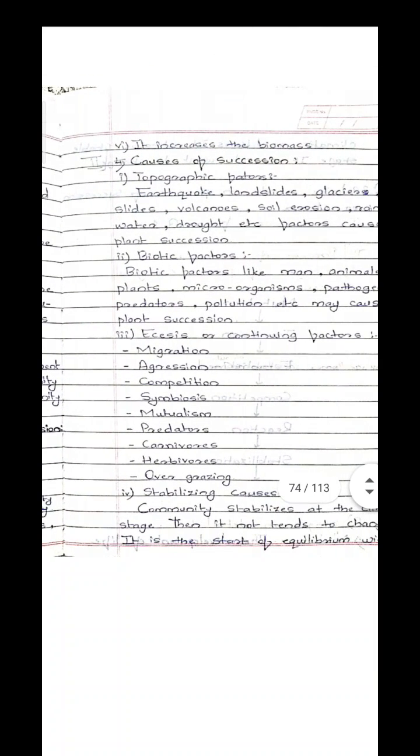In the stage of succession, some structural complexity is observed, and due to the succession, the biodiversity will be increased. Plants, animals and microorganisms will be increased due to this succession. Also, due to the succession, the biomass is also increased. Biomass, that means the all